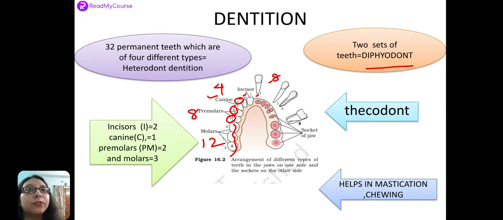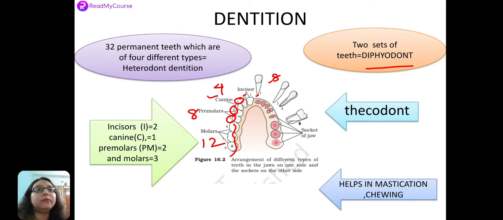Now let me zoom out, okay. So, whenever we are talking about the dental formula, what it means is we are talking about half of the arch, right? So, in half of the arch, how many do we have? In half of the arch, we have 2 incisors, 1 canine, 2 premolars and 3 molars, right? So, what is the formula over here? 2, 1, 2, 3. 2 incisors, 1 canine, 2 premolars, 3 molars for half of the arch. That is, when we are dividing the upper arch into right and left,